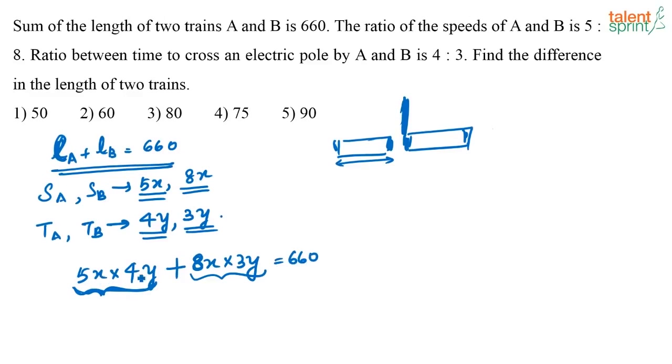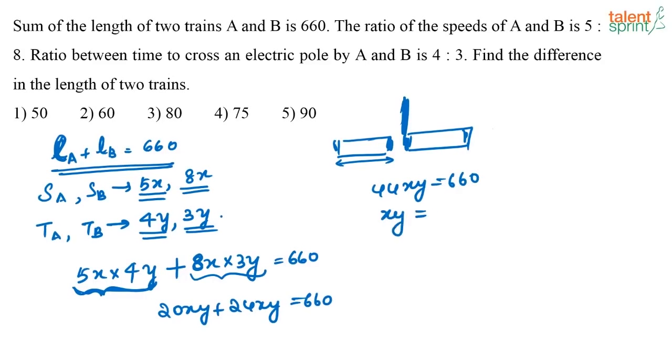Or what can I say? I can say 5 4s are 20, right? 20xy plus 24xy is equal to 660, or we can say 44xy is equal to 660, or xy is equal to 660 divided by 44, that is 15. Now what are they asking us in the question? Find the difference between the length of the two trains. So you have to find the difference between the length of the two trains, right?